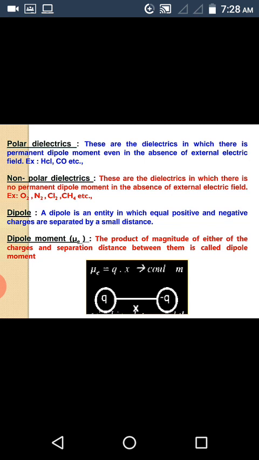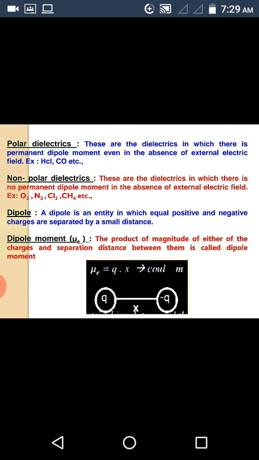First, what is dipole? Dipole is an entity in which equal positive and negative charges are separated by small distance, that I am showing in the diagram. Here, equal and opposite charges plus q and minus q are separated by x. This is acting like a dipole.